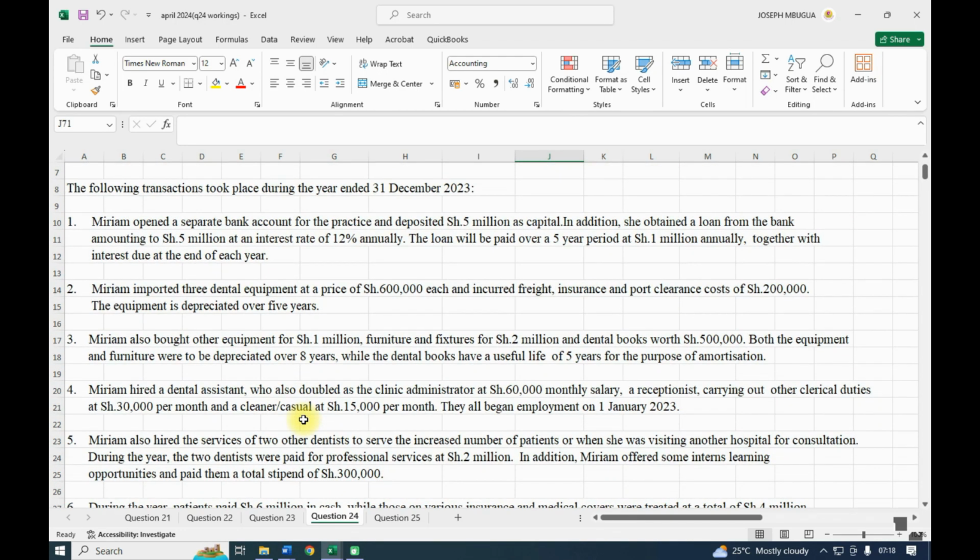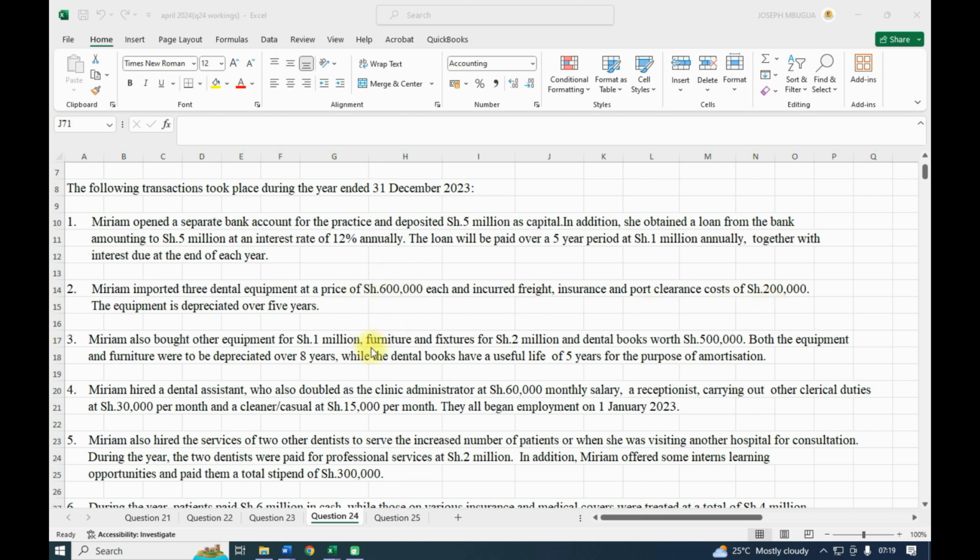Note number 2. Miriam imported 3 dental equipment at a price of 600,000 each and incurred freight, insurance, and port clearance cost of 200,000. The equipment is depreciated over 5 years. So here we are importing 3 dental at 600,000, and we have the freight, insurance, and port clearance. Remember, this cost that we incurred will be capitalized so that it will be CIF, the cost of that equipment.